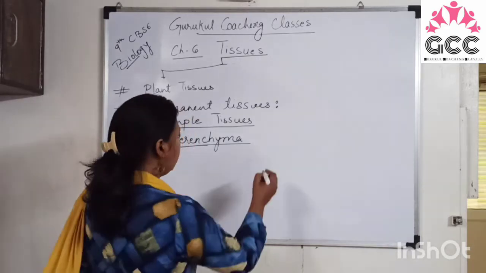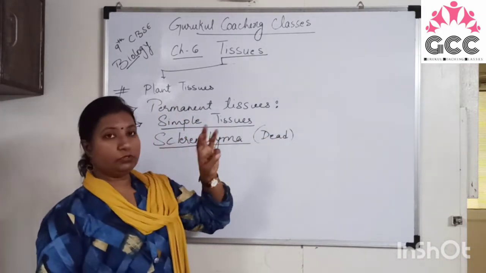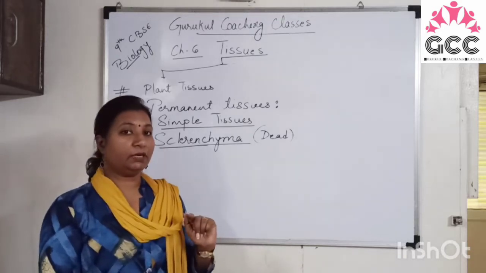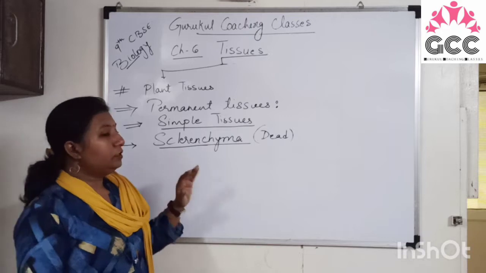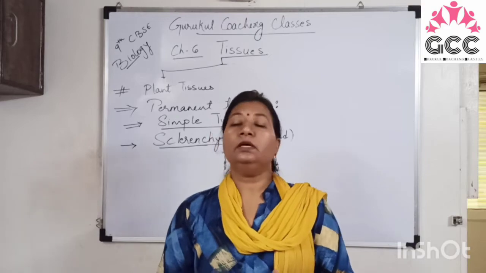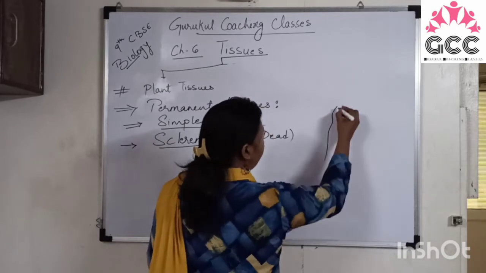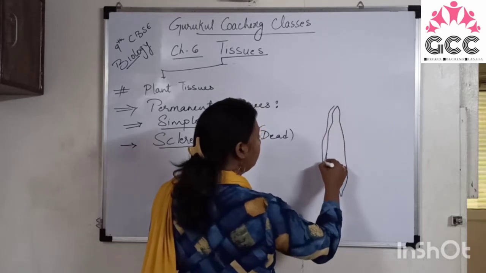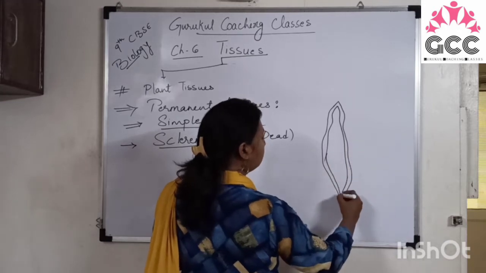Sclerenchyma is a dead tissue, right? Simple permanent tissues are of three types: parenchyma, collenchyma and sclerenchyma. Parenchyma and collenchyma are living. Sclerenchyma is dead tissue, right? It does not contain protoplasm. Mainly the dead tissues do not have any protoplasm. These cells have pointed ends. Their cell wall is made up of lignin.